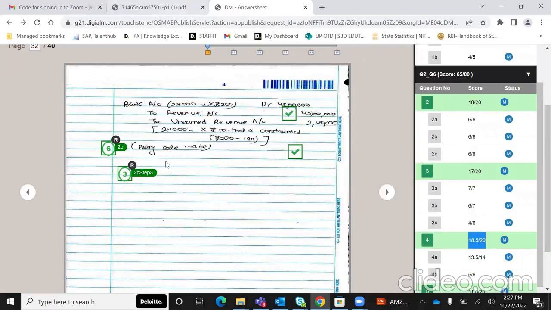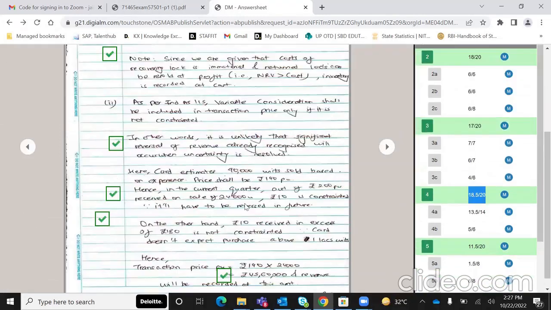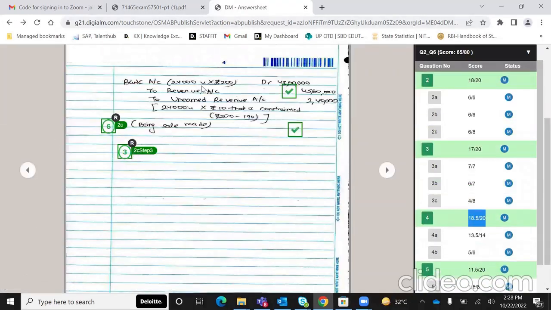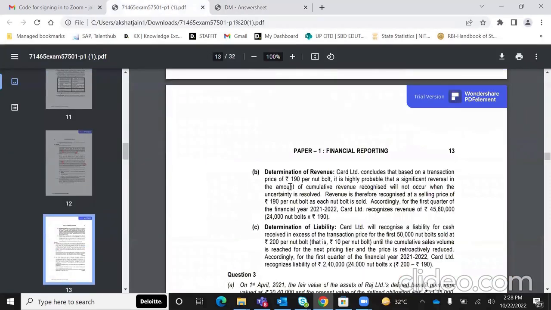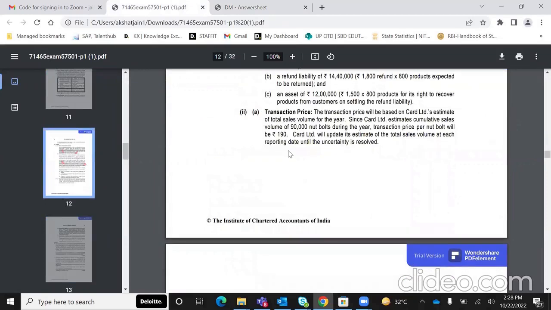And then I passed a journal entry for this. So if you all see, I've got 3 marks for this particular answer. Also, I passed a journal entry also over here. ICAI ने एक बार देख लेते क्या किया है. ICAI ने theoretically बहुत लिखा है इस आंसर को पैराग्राफ में.